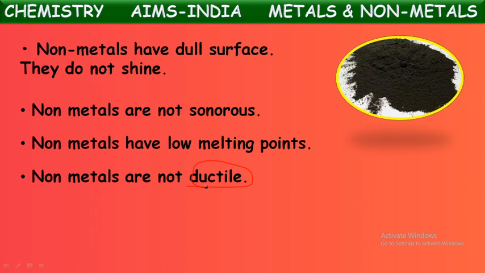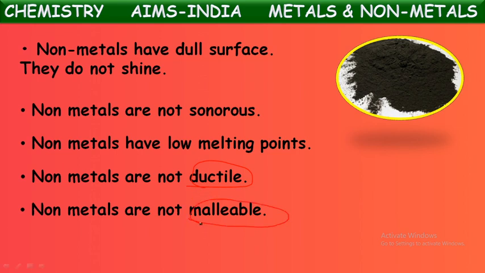But coming to non-metals, non-metals cannot be drawn into thin wires. So they are called non-ductile. Even one more property in the same way. Non-metals are not malleable. What does malleable mean again? Malleable means the property by which a substance can be beaten into thin sheets. A very fine example among the metals is aluminium. Aluminium is one of the metals that is beaten into very thin sheets and it is made into different vessels.